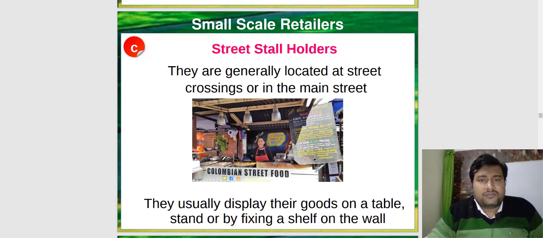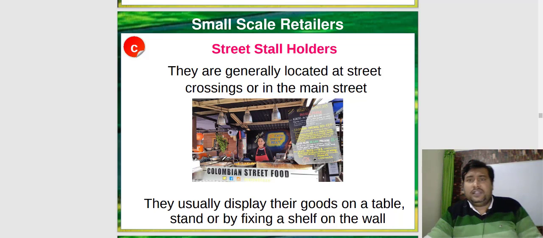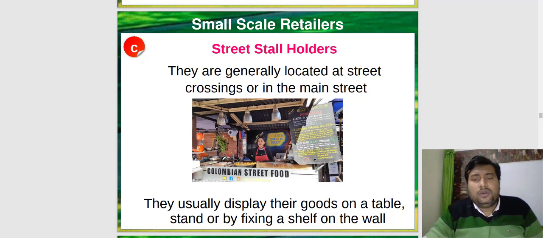Small scale retailers. Now, under this: street stall holders. Sometimes you have seen a fixed place generally located at a street crossing on the main street, where they usually display their goods on a table stand or by fixing a shelf on the wall, and they have a fixed shop. For example, at Lanka you can see this type of street stall holders who have a fixed place.